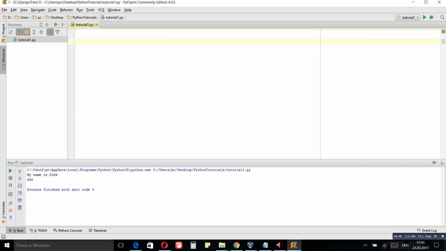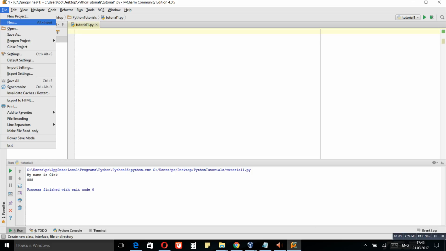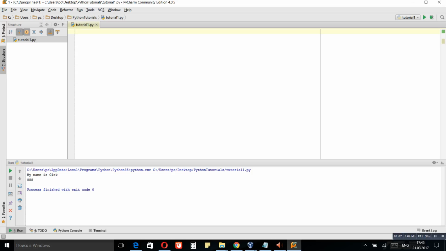So let's say that you have everything ready and installed. You run PyCharm and you have this window. So basically you want to create a new file with the extension py. For this you will just go ahead and click new and create a new file and save it somewhere in your tutorials folder.